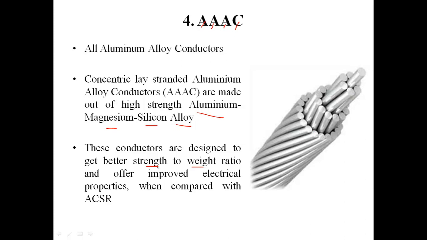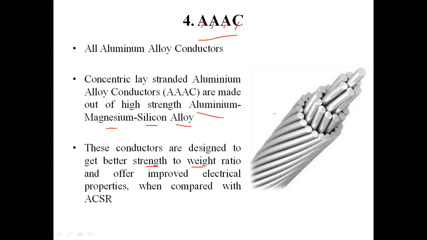So what is strength to weight ratio, students? If we are taking the same amount of weight of triple AC and ACSR conductor for a particular cross section, the strength would be much better in this case than ACSR. Also, the second advantage is that the electrical properties are better in case of triple AC, all aluminum alloy conductors, as compared to ACSR conductors. So this was all about the wires and type of wires, students.